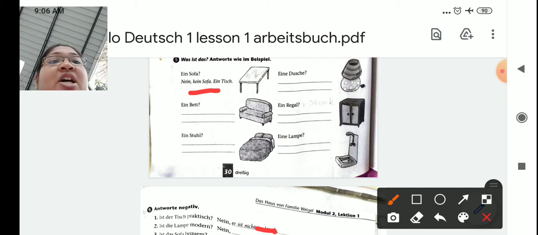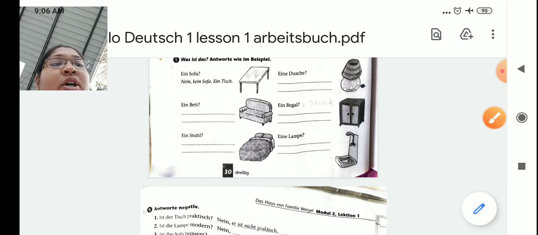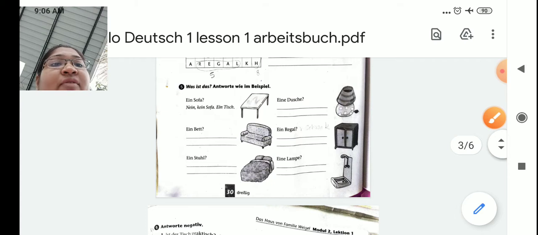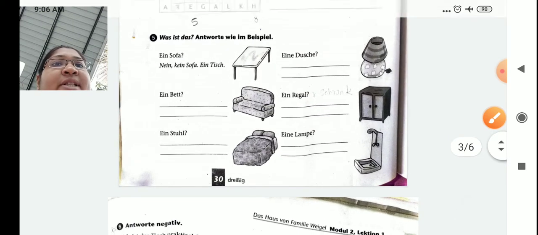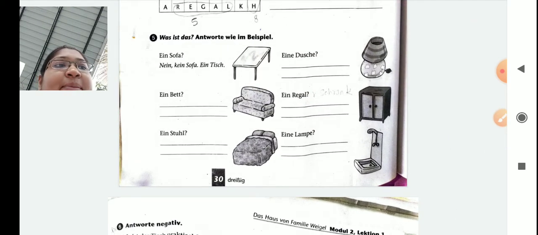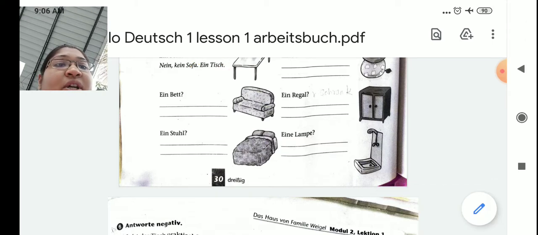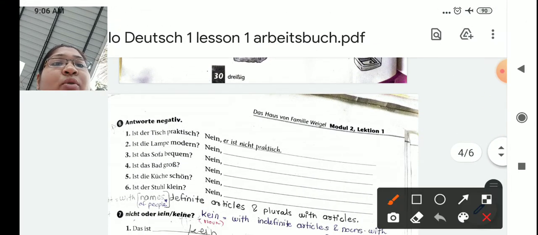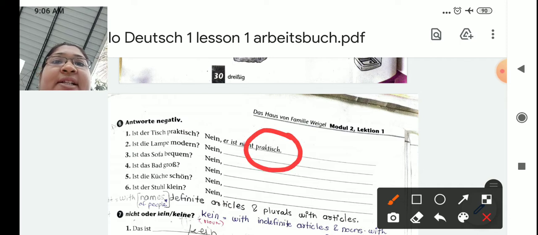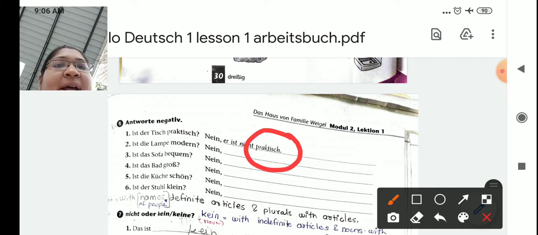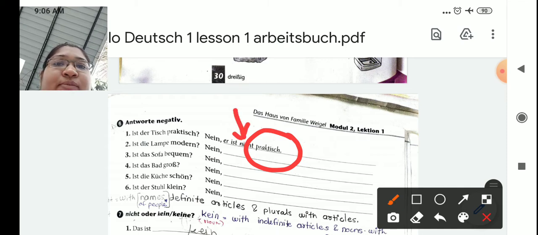Remember students, if you are talking about the negation of any noun, whose first letter is always capital, for that we use kein. And if there is no noun which you have to negate, it is not useful, it is not practical, it is not beautiful, so for that we use nicht.